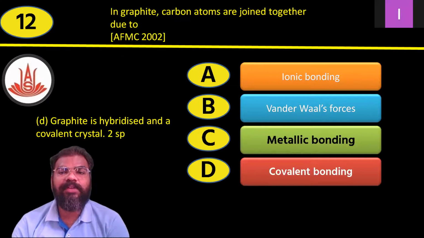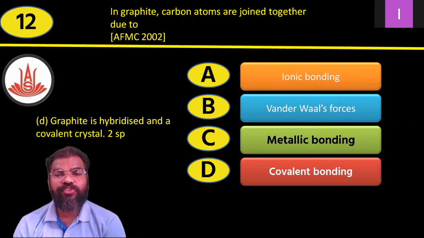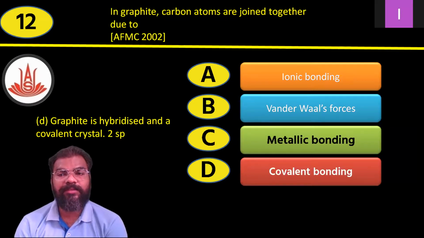Then question number 12: in graphite, carbon atoms are joined together due to what? How are carbon atoms joined in the structure of graphite, the covalent or network solid? In that topic, they have given the diagram of diamond as well as graphite in NCERT.